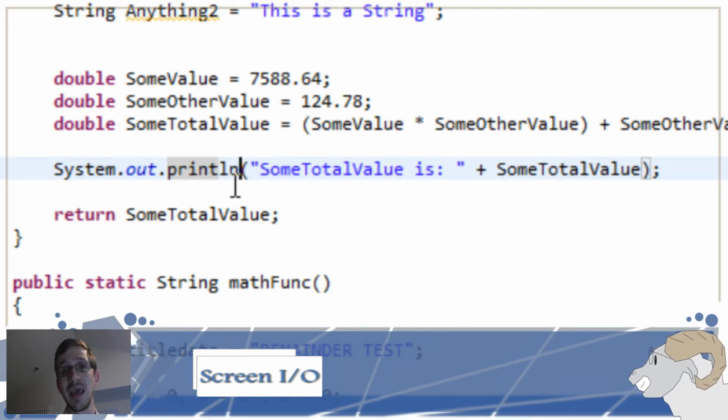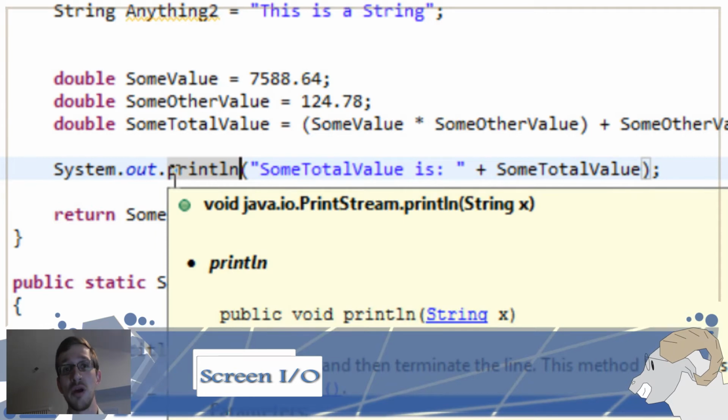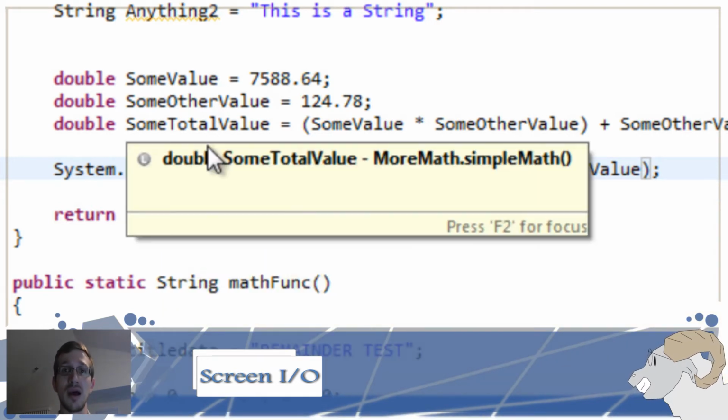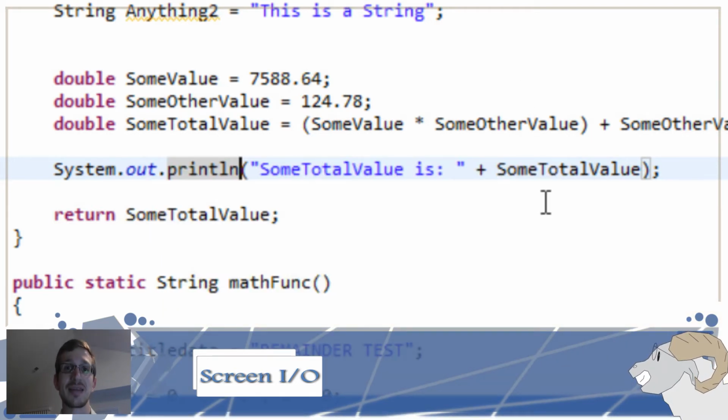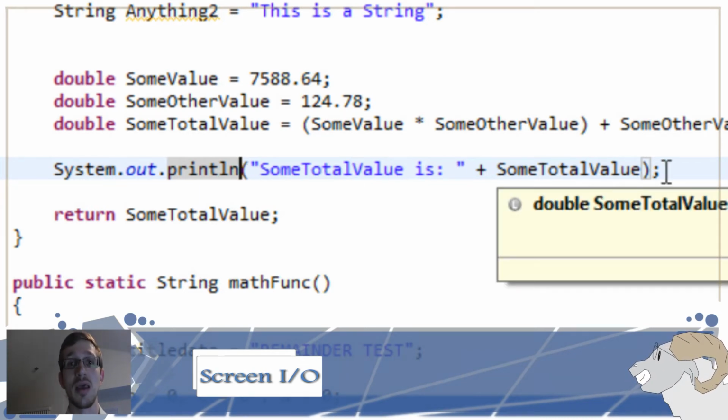That could be just basic text, but if you also put some kind of variable in there, it will output that to the console. Now if you want to put regular text and a variable together, you put a plus sign between them. The quotes, plus, space, and then whatever the variable is. And there you go. Then you can output that to the screen and you're good to go.